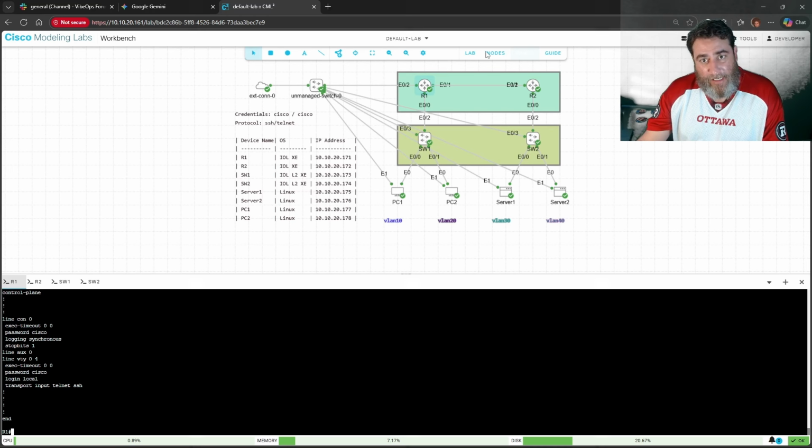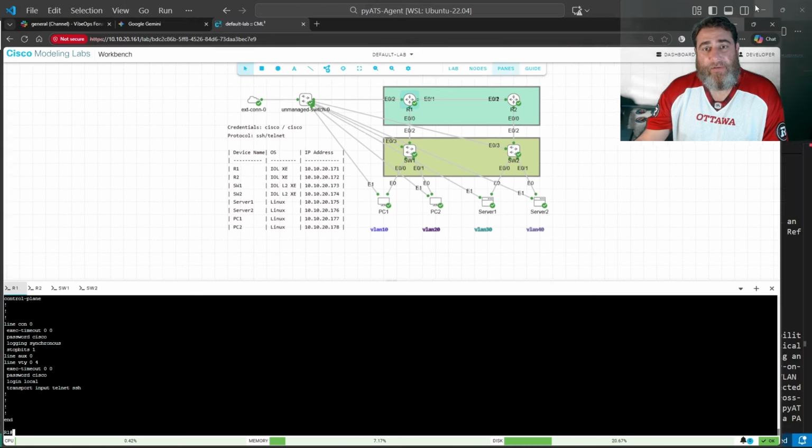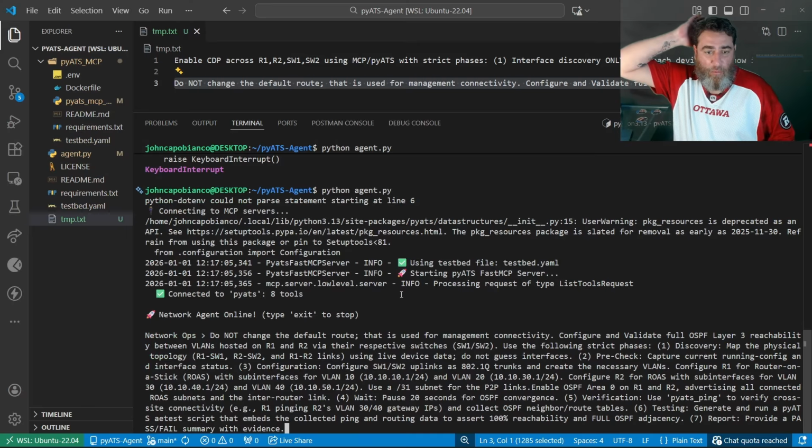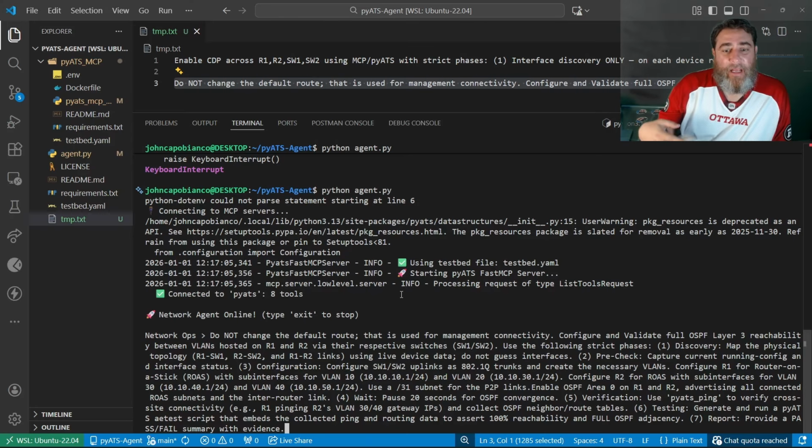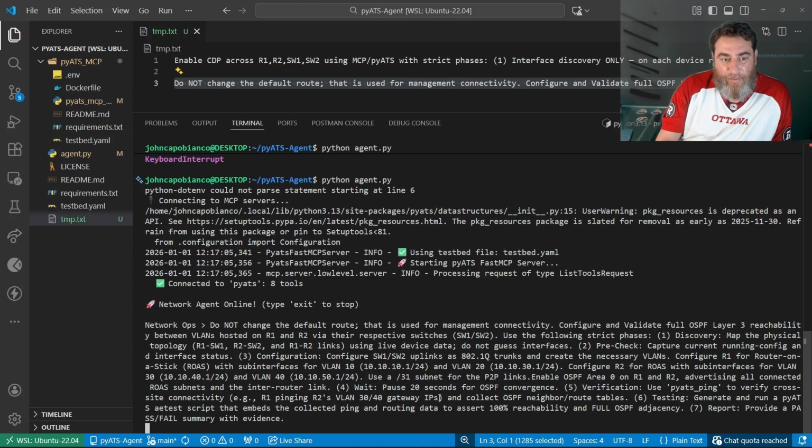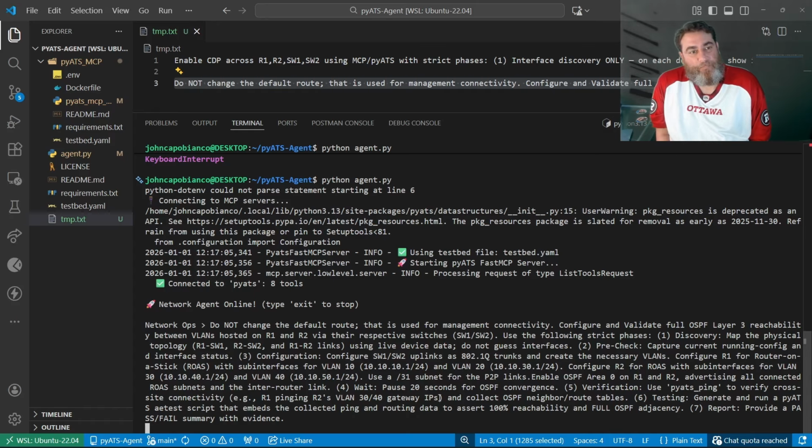Okay, so I'm going to try to set up this 4-node topology using OSPF, point-to-point links, 4 VLANs, 4 subnets, should have sub-interfaces for router on a stick. But the real key is I want to see it test, even with ping, right? Make sure that we can ping across and also to check the stability here. Now, am I waiting for 20 seconds or whatever? Yeah, wait and pause. All right, so let's go ahead and run this.